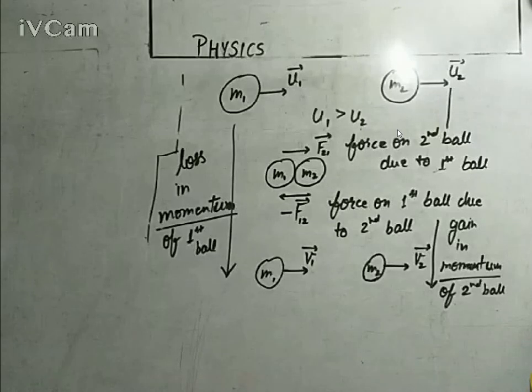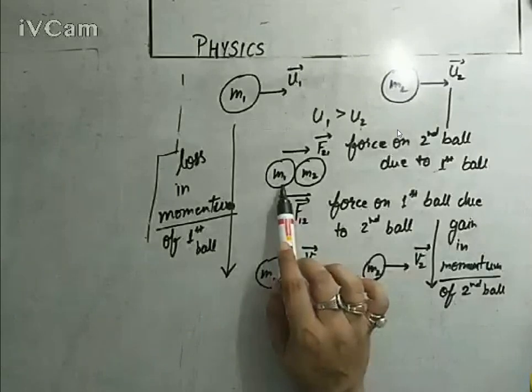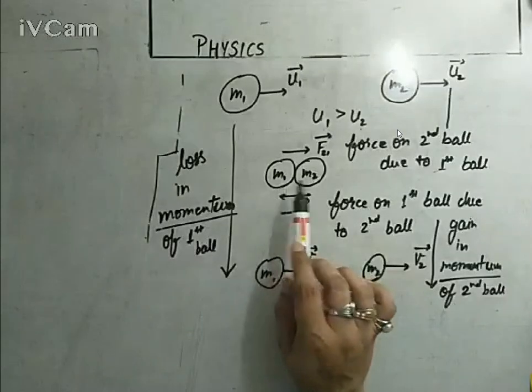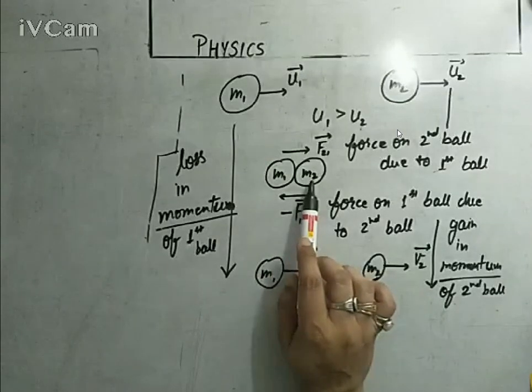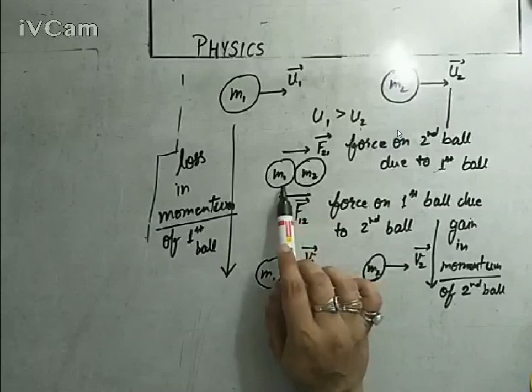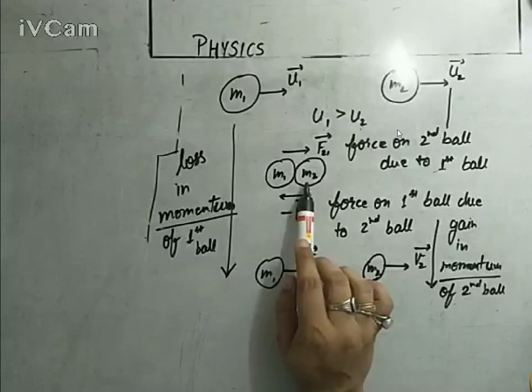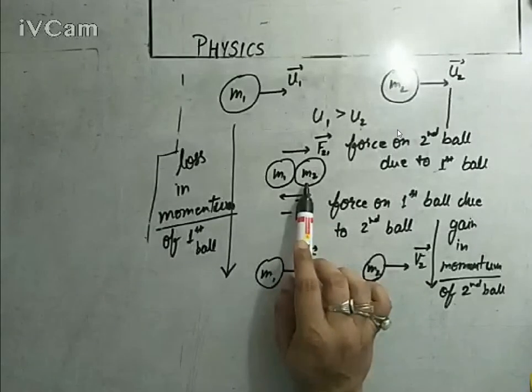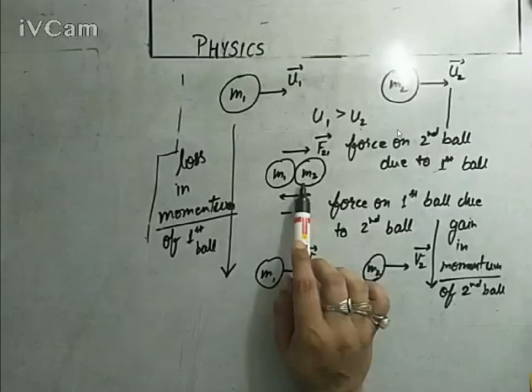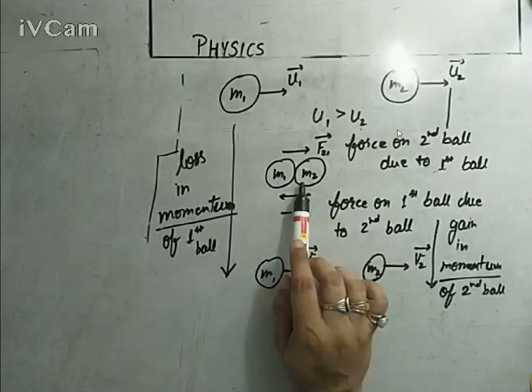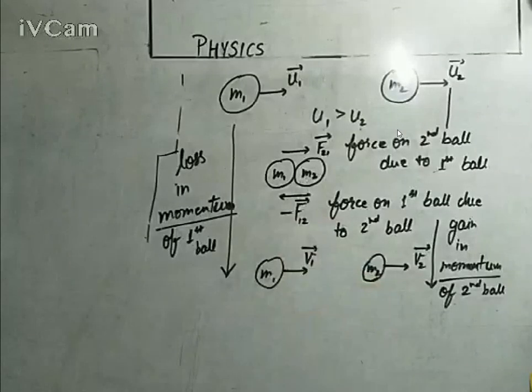Action and reaction won't be applicable to the same body. Action is applied by the first body on the second body, while the reaction is applied by the second body on the first body. So you can't get action and reaction on the same body. It is a concept of two different bodies.